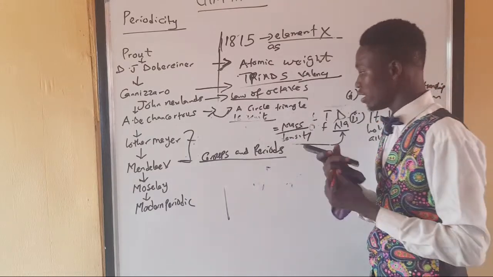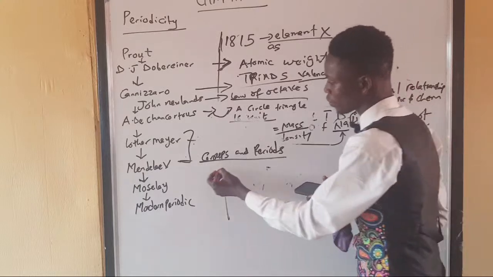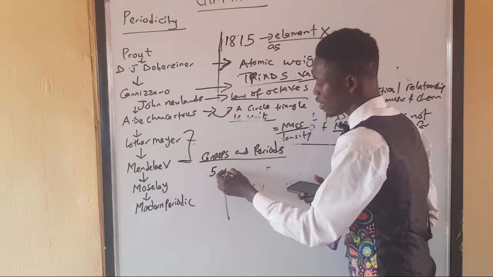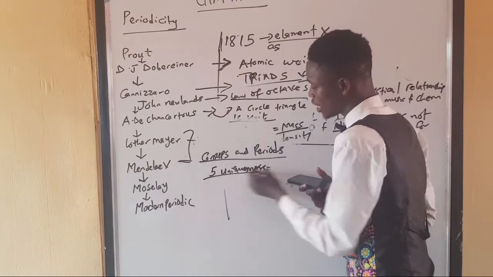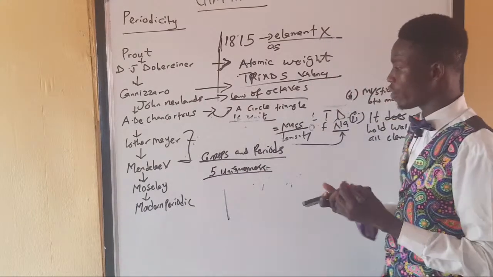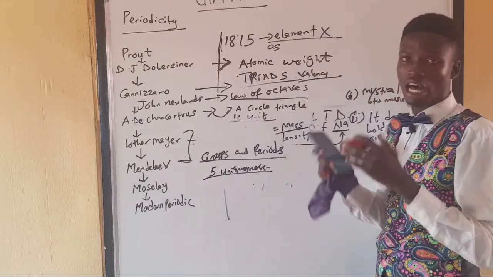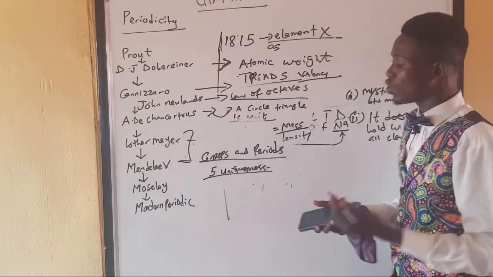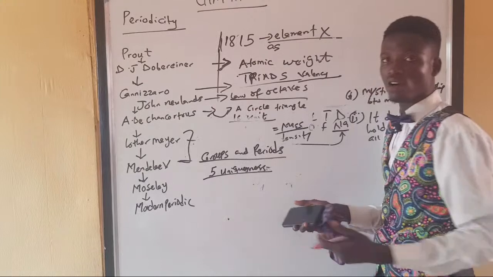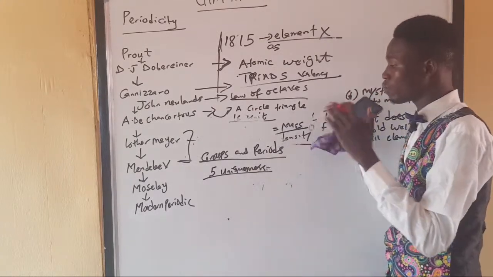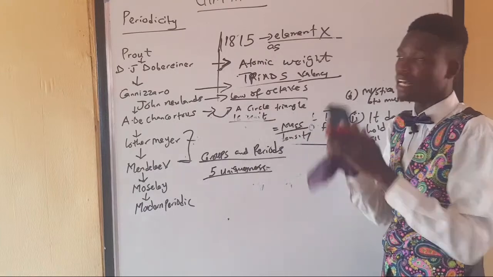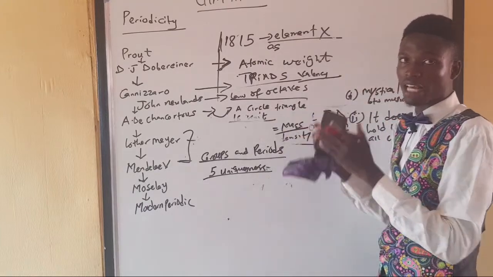There are about five uniqueness to Mendeleev's work. Number one, he kept to his theory that elements that have similar properties must be in the same group. So he did not even bother about the atomic mass of some elements, maybe where the first one in front is more than the next one.